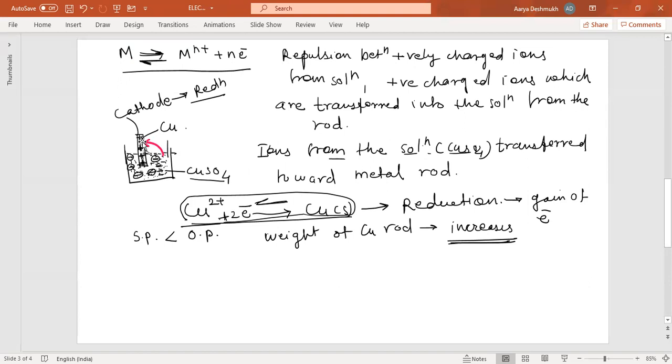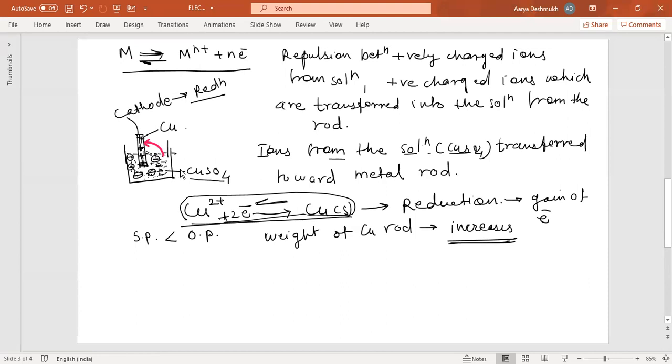Okay. So due to this, what is happening? There will be development of positive charge because the positively charged ions are attracted or transferred towards this rod, and it develops positive charge on the metal rod, that is the copper rod, and it now becomes positively charged, which acts as a cathode here. And there is a charge separation, positive and negative charges. Those negative charges I showed here are from the electrons which are lost from the solution.